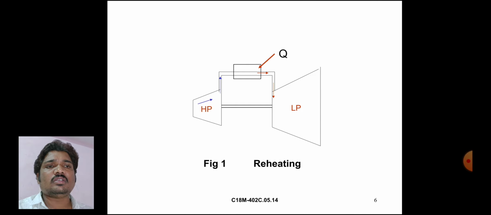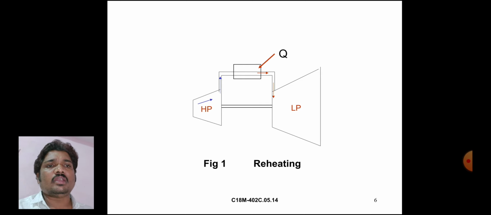Reheating is: in the boiler, steam is supplied to the turbine blade. Some of the steam leaves, and this steam is again reheated. This continuous cyclic process is called the reheating process.